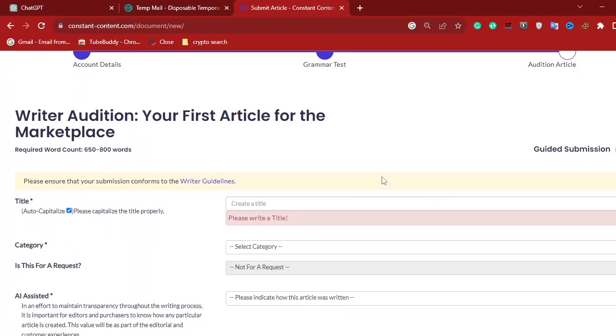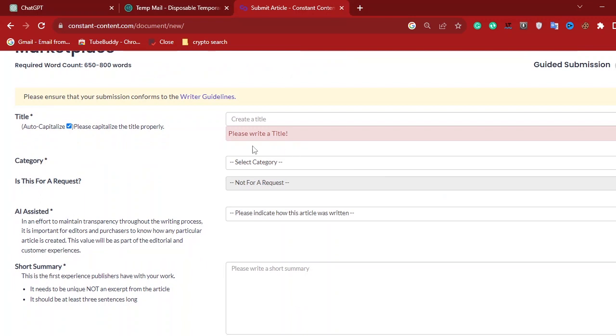The first thing you have to consider on this stage is the title of your writing. I want us to write something under weight loss, and I have put down a process of how you're going to do that, because the site actually allows us to use AI. So in this video I'm going to be showing you how to use ChatGPT to complete this last part.